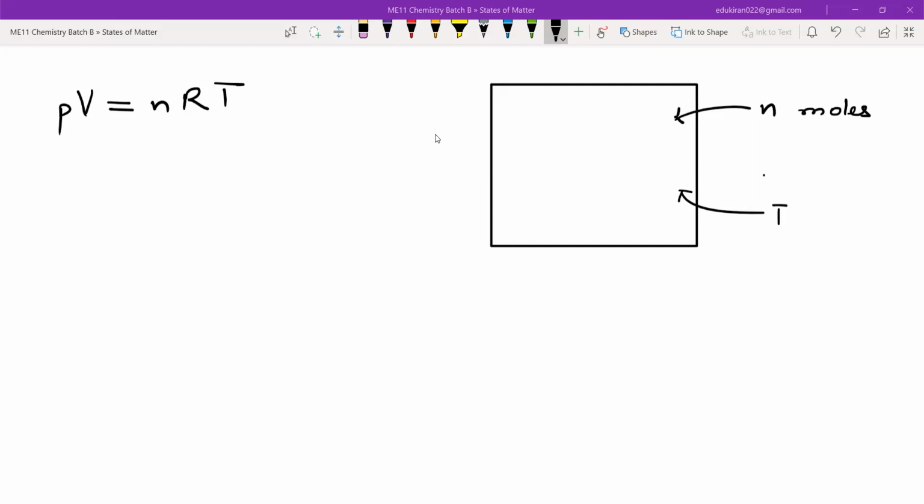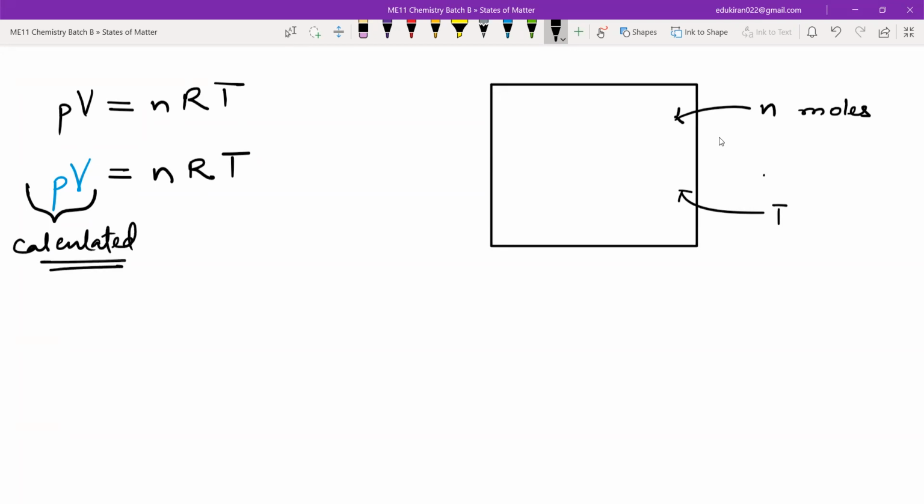Next, I calculated the product PV. So I'm writing this PV as something that I'm going to calculate, and this will be equal to the number of moles that I have taken times R, the universal gas constant, times the temperature T, n into R into T. So this PV is calculated. Everyone agrees with this much? Okay.